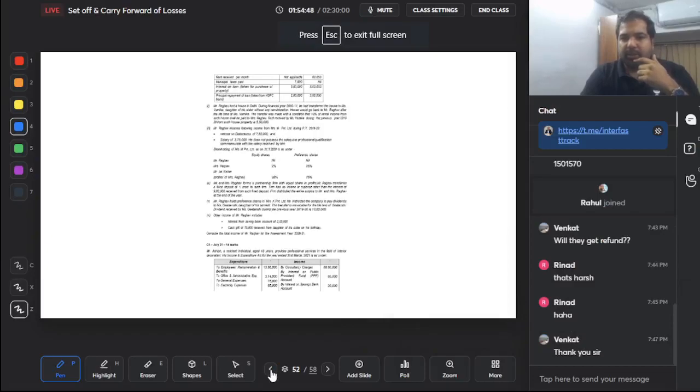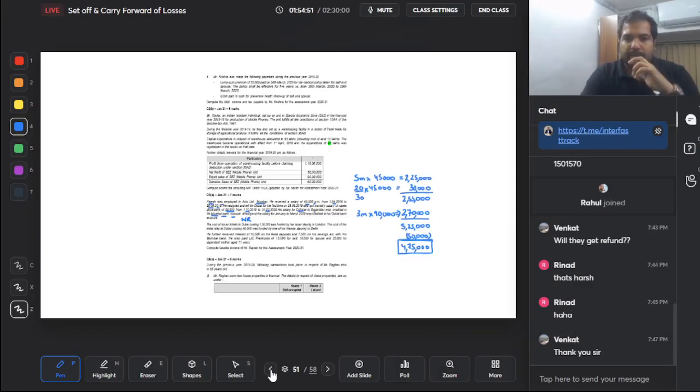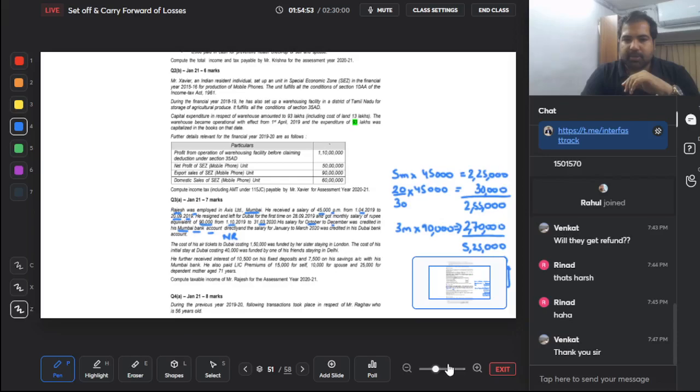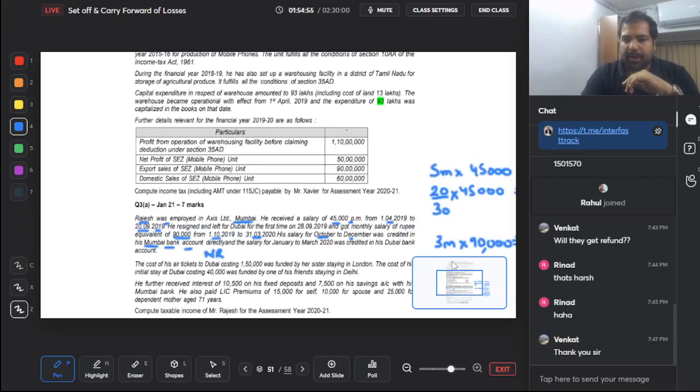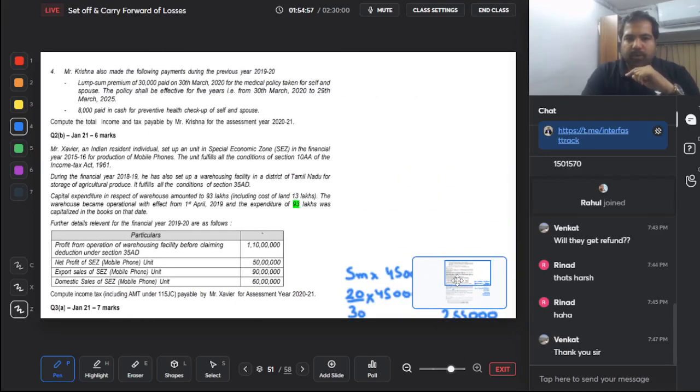This question, guys, is on AMT, alternate minimum tax. So what you could do is try and have a look at this question. They've written here, compute the income tax including AMT under 115JC payable by Mr. Xavier. In the end, I'll show you the solution also after you finish trying. This is a 6-mark question. Try it on your own and then we'll discuss. You get about 10 minutes for this. If you are here and you want to try, this is a good question to try.